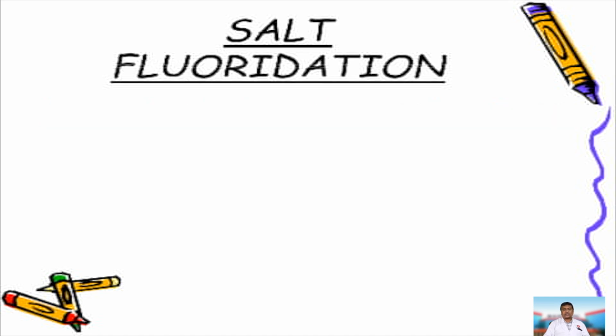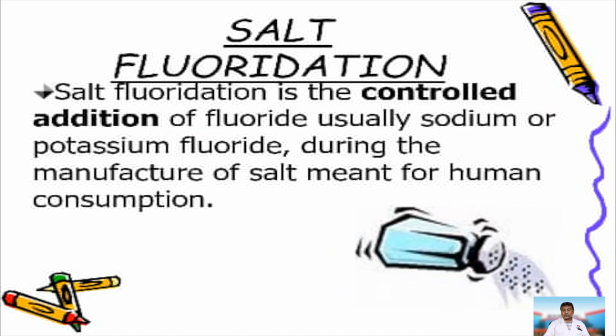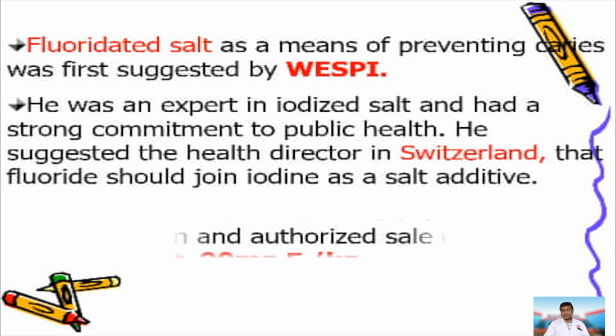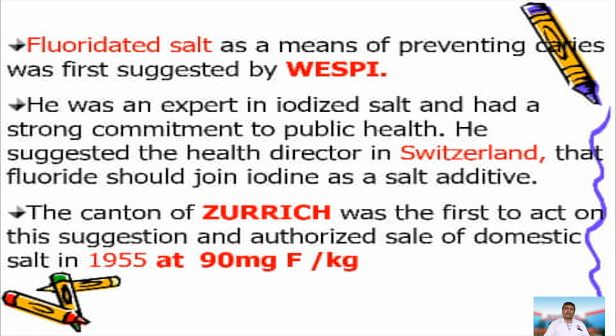Salt fluoridation is the controlled addition of fluoride, usually sodium or potassium fluoride, during the manufacture of salt meant for human consumption. This method of fluoridating salt for preventing caries was first suggested by Wespi. He was an expert in giving iodized salt and had a strong commitment to public health. He advised the director of Switzerland that fluoride should join iodine as a salt additive.